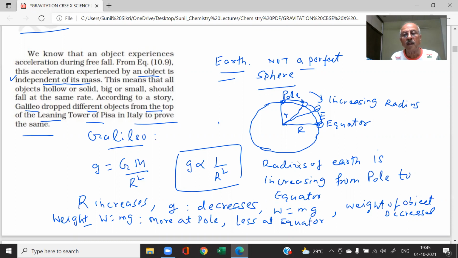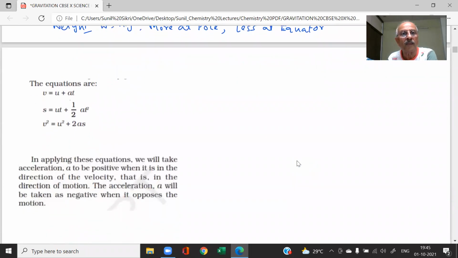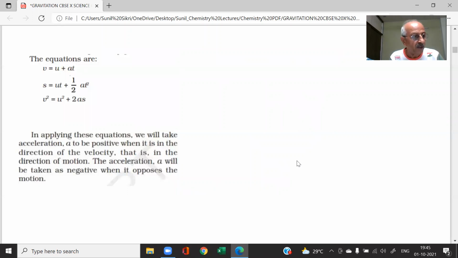But you see, when the free fall of a body takes place, it is independent of the mass. This is a very, very important point. The only problem comes when there is air friction, which we have seen by the activity which we have shown you. All right, this is all the important information. Now we know what the value of g is, how to find it, and what the factors are on which the g value depends.